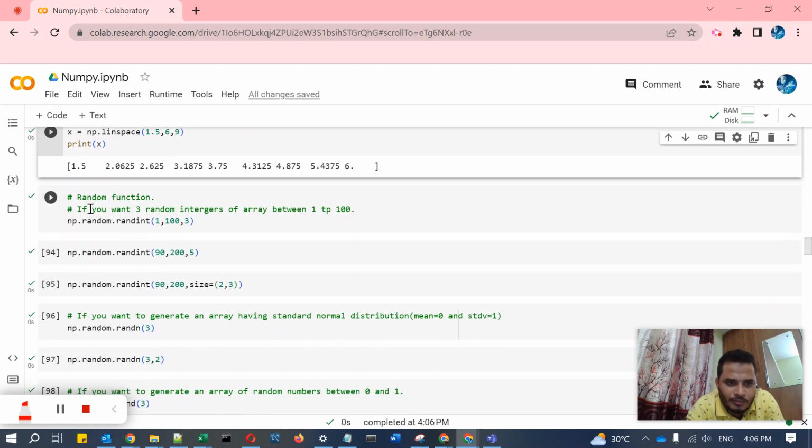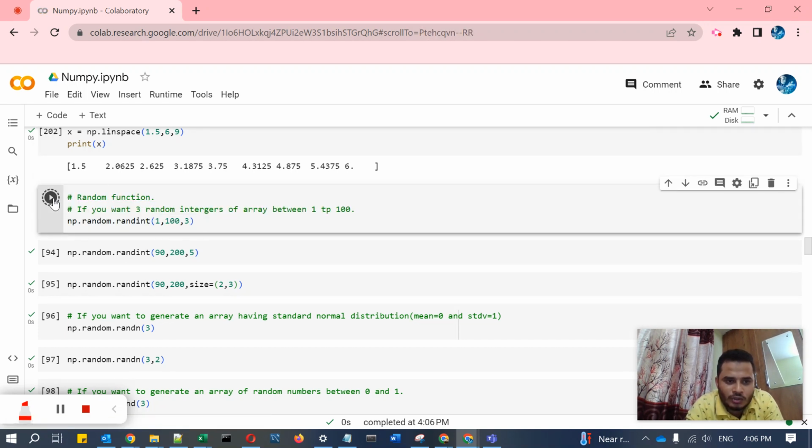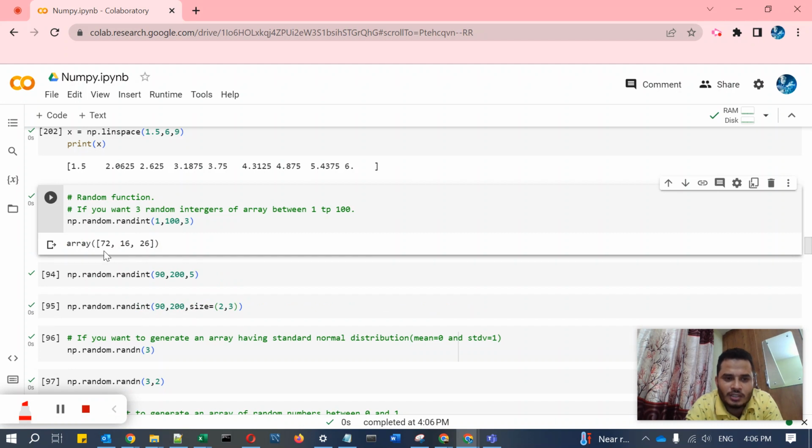So what is the random function actually? What does it do? If you want three random integers of an array between 1 to 100, or three random elements between 1 to 10, this random function will help. It has random.randint. If you run this code, it picked three random numbers, 72, 16 and 26, between 1 to 100. Like this you can create.